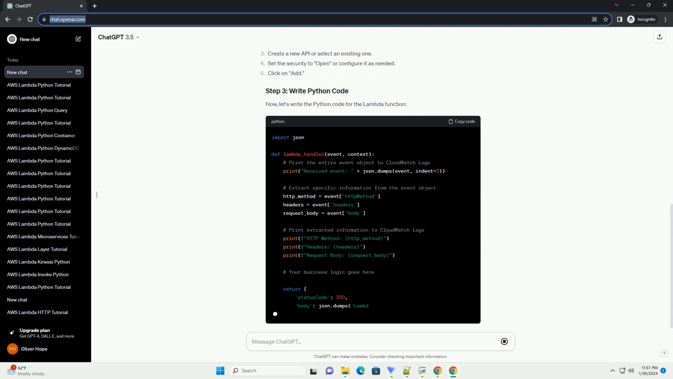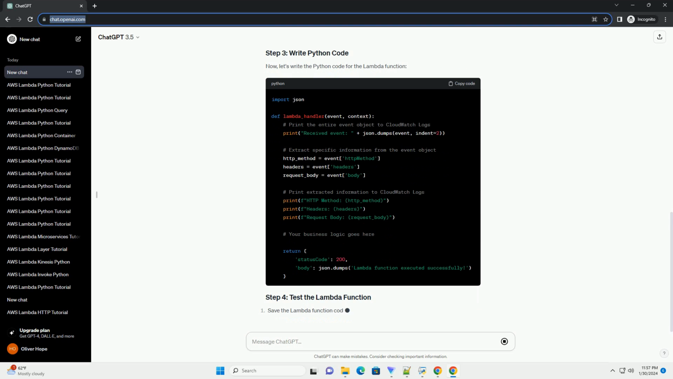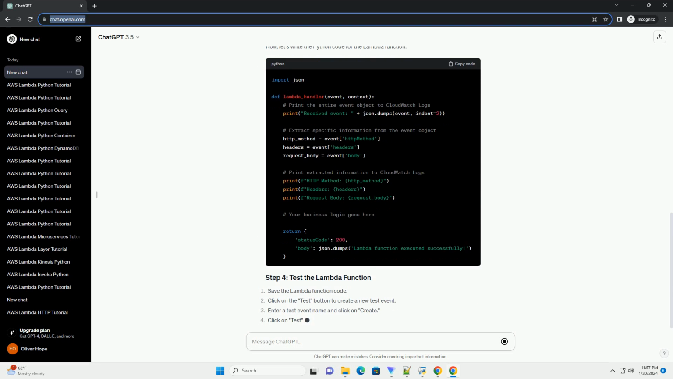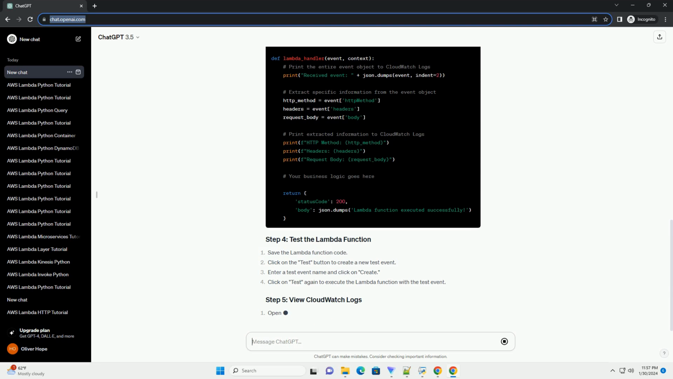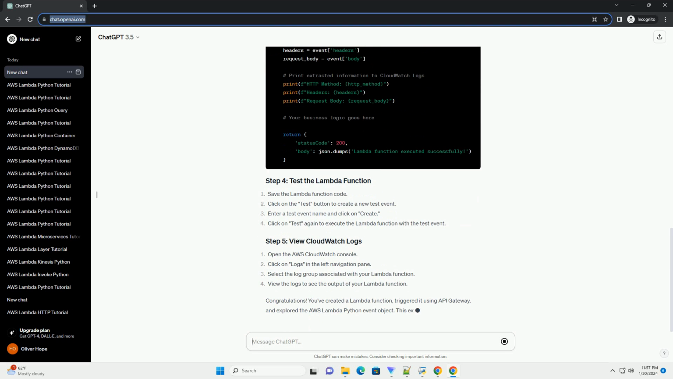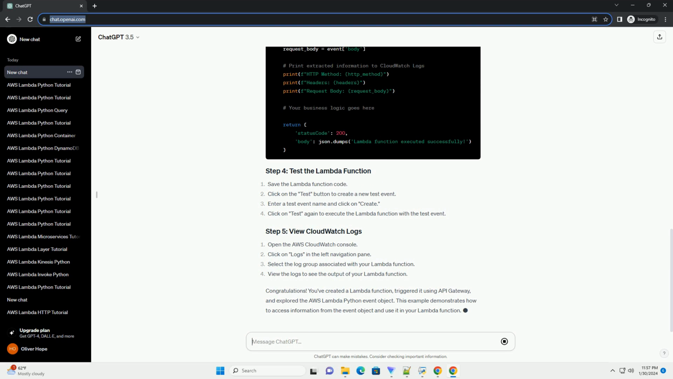For demonstration purposes, let's consider a simple AWS Lambda function triggered by an API Gateway HTTP request. The event object for an API Gateway event typically includes information such as HTTP method, headers, and request body. Let's create a Lambda function using Python and API Gateway as the trigger. We'll print information from the event object to the CloudWatch logs. Now, let's write the Python code for the Lambda function.